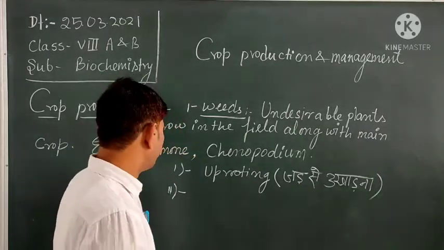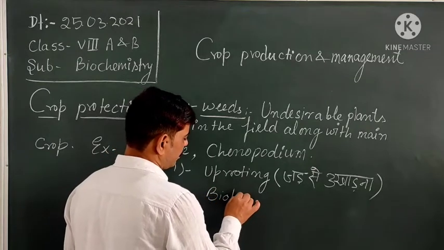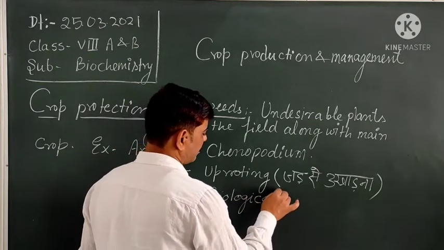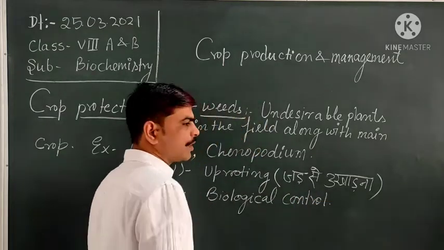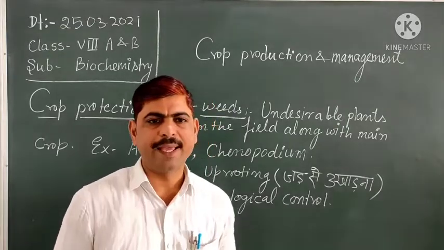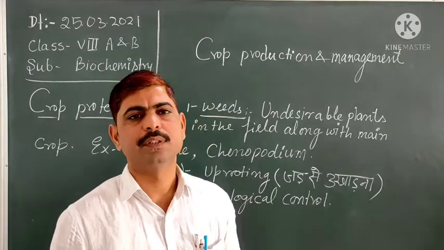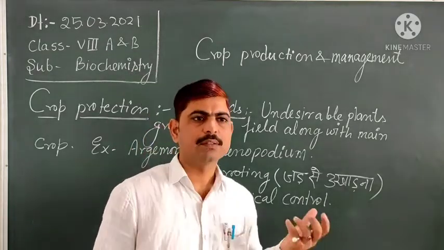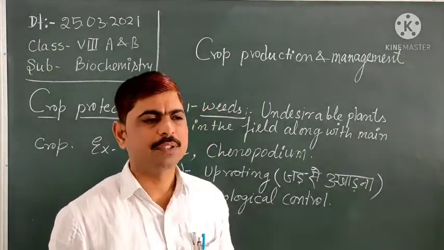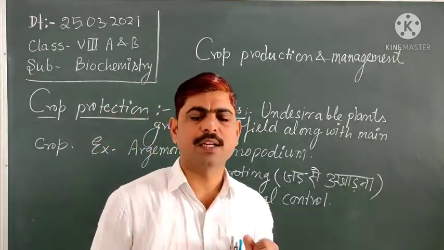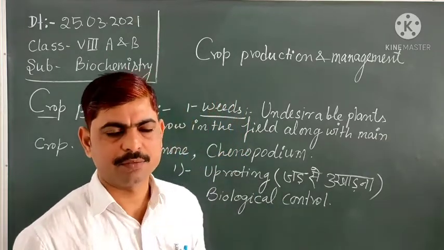Okay. Next is the biological control. In this technique, we use certain kinds of animals or insects which especially feed on that type of weeds and eradicate them. Okay, but this technique is not too effective because we can't force an insect or an animal to eat a particular target.